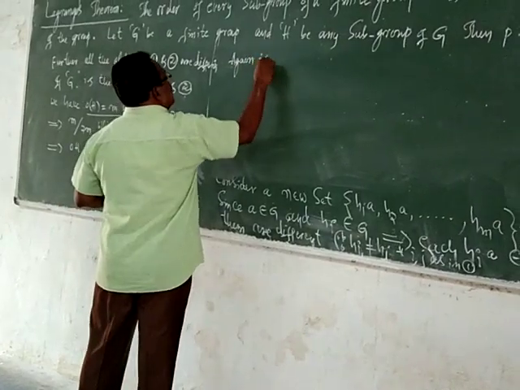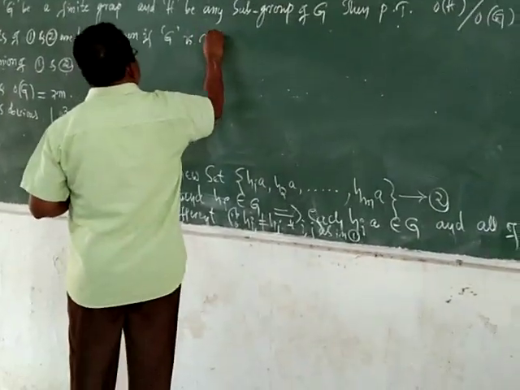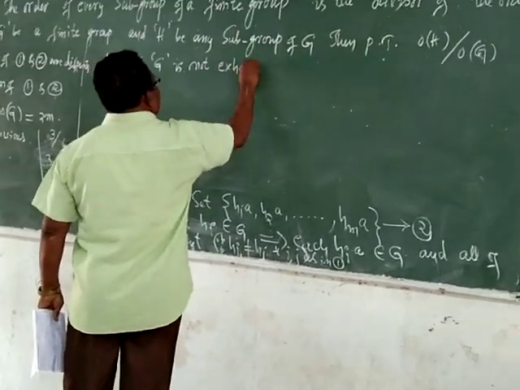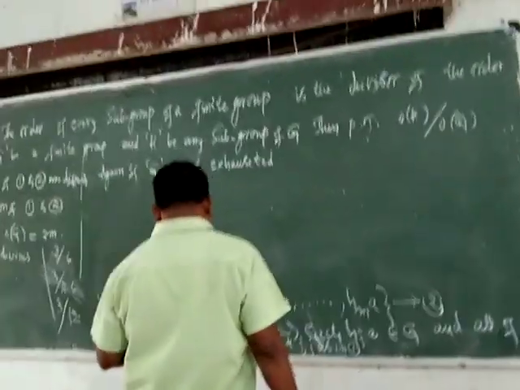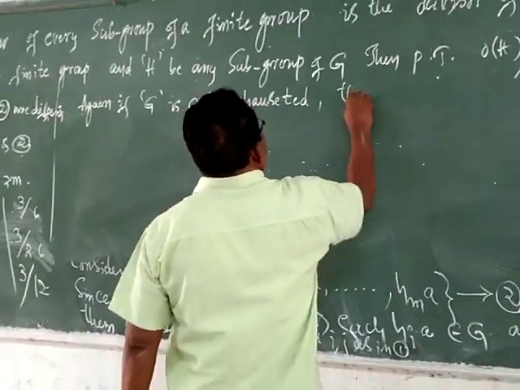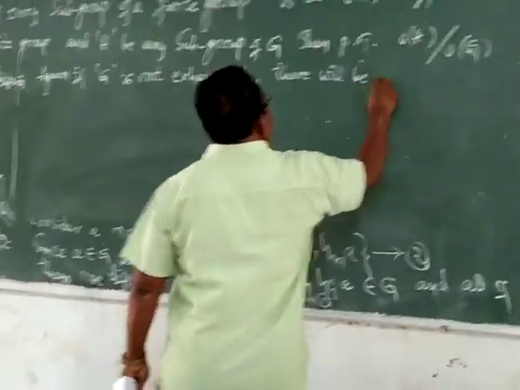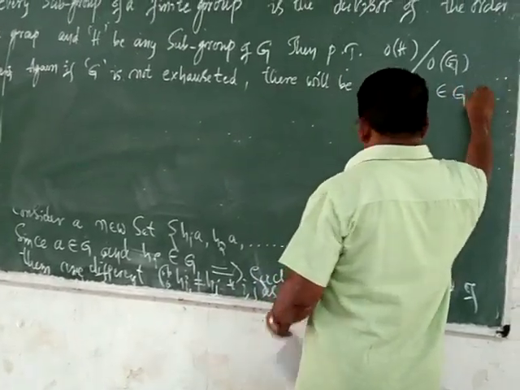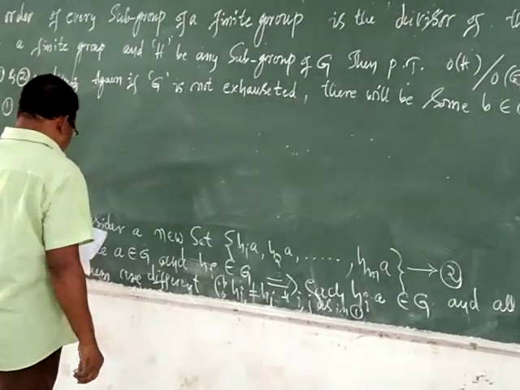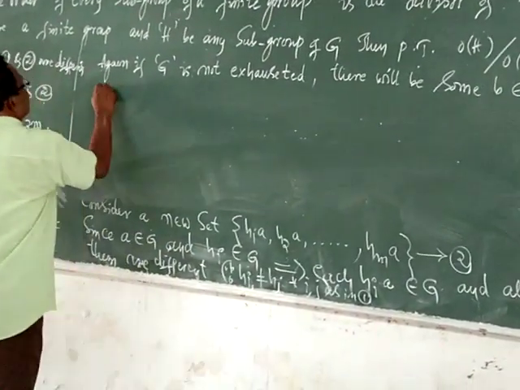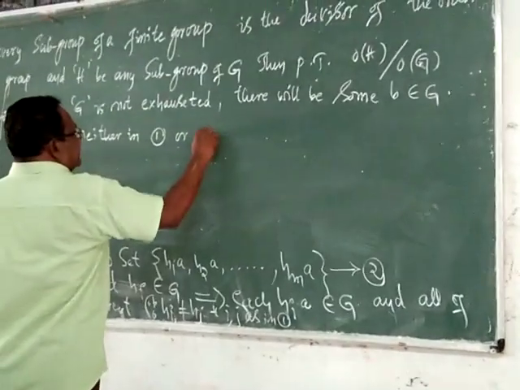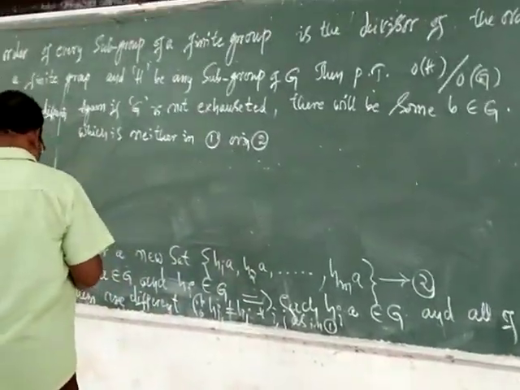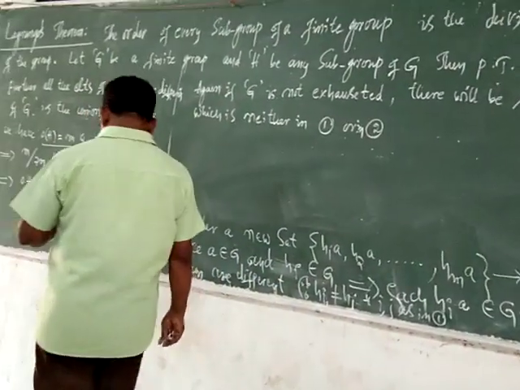Here again, if G is not exhausted, I mean you have not taken all the elements of G, there will be some element, say b belongs to G, which is neither in result number 1 nor in result number 2. We have order of H is equal to m.